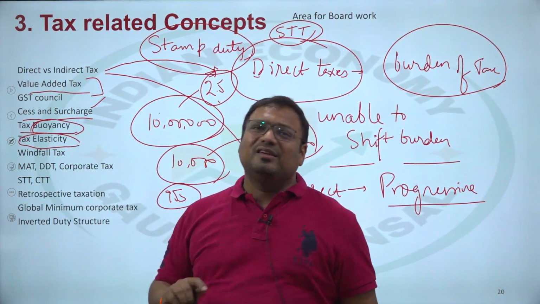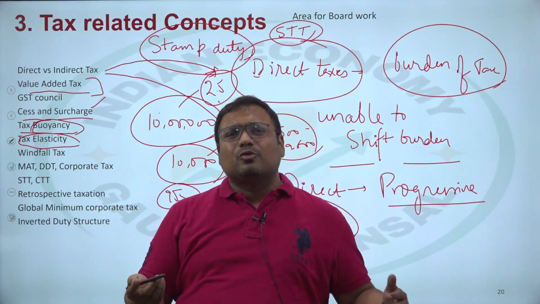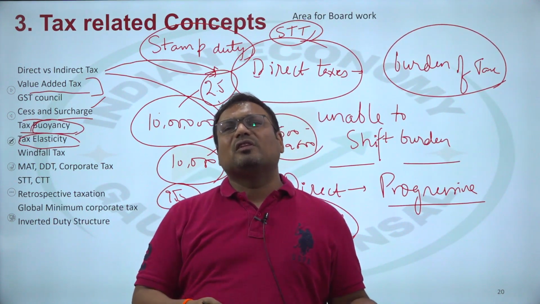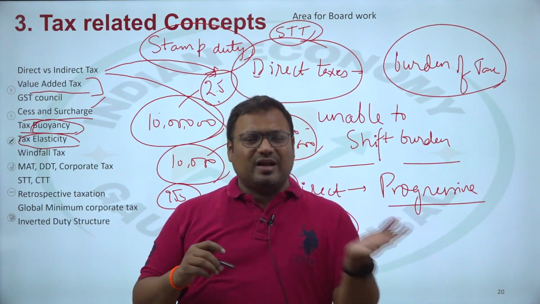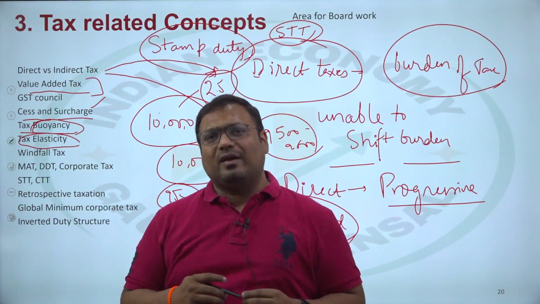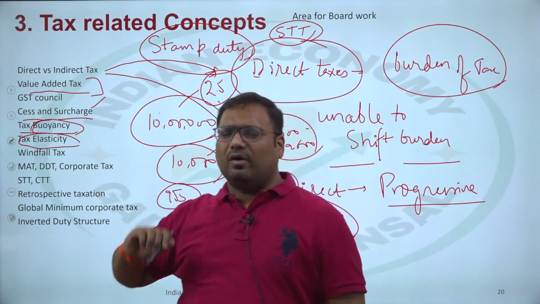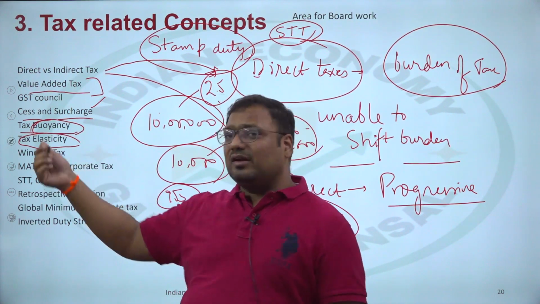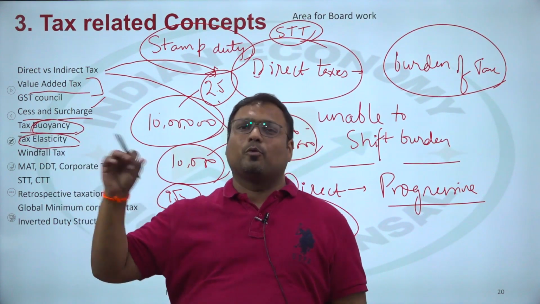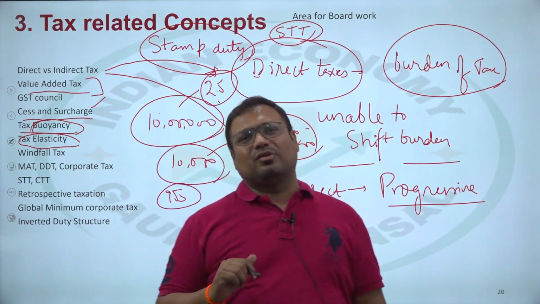So tax buoyancy is clearly a very beneficial thing for government, as they always get higher tax to GDP. It will improve with time, and government will always have a lot of funds. If it is not there, then tax revenue will fall over time in proportion to GDP, which is a bad thing.